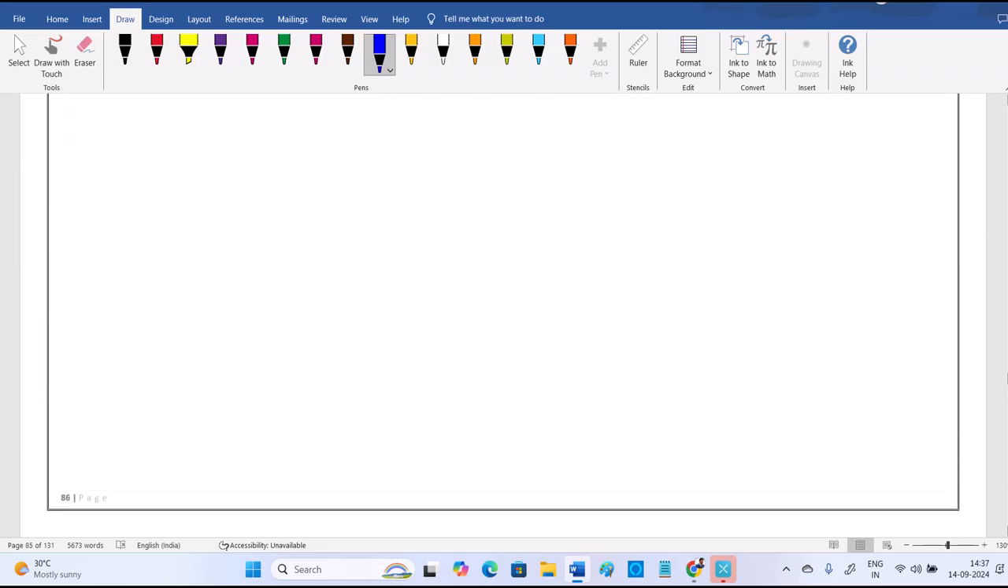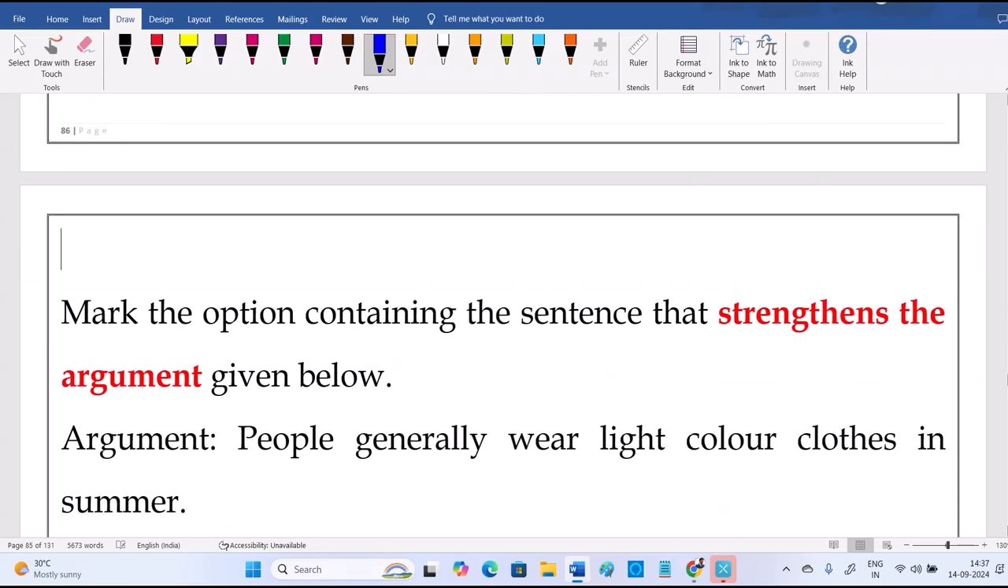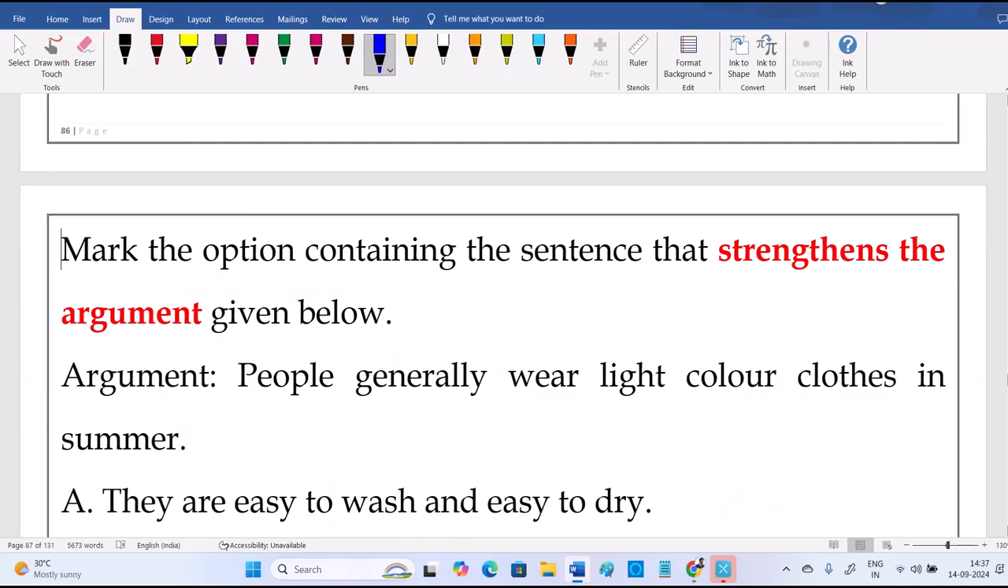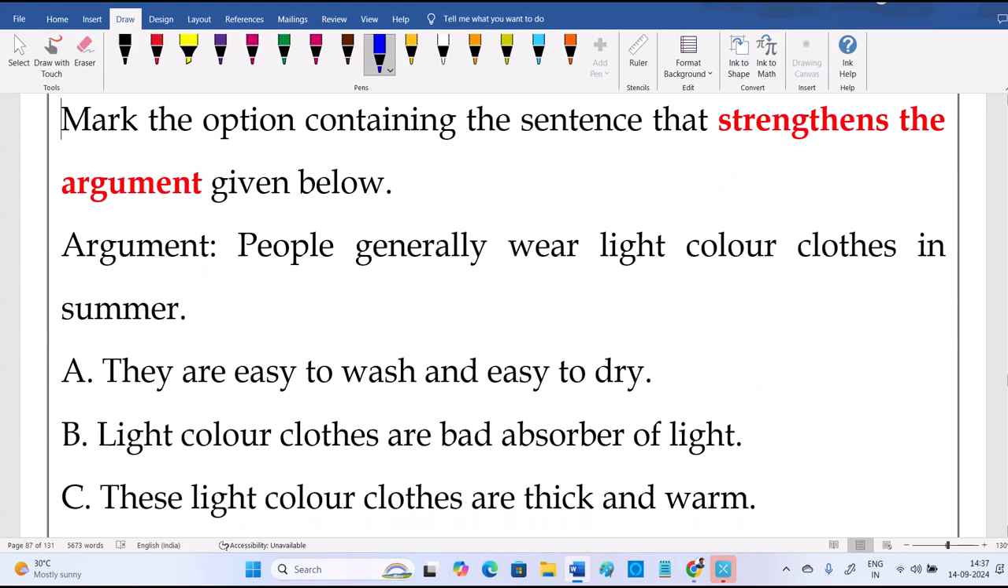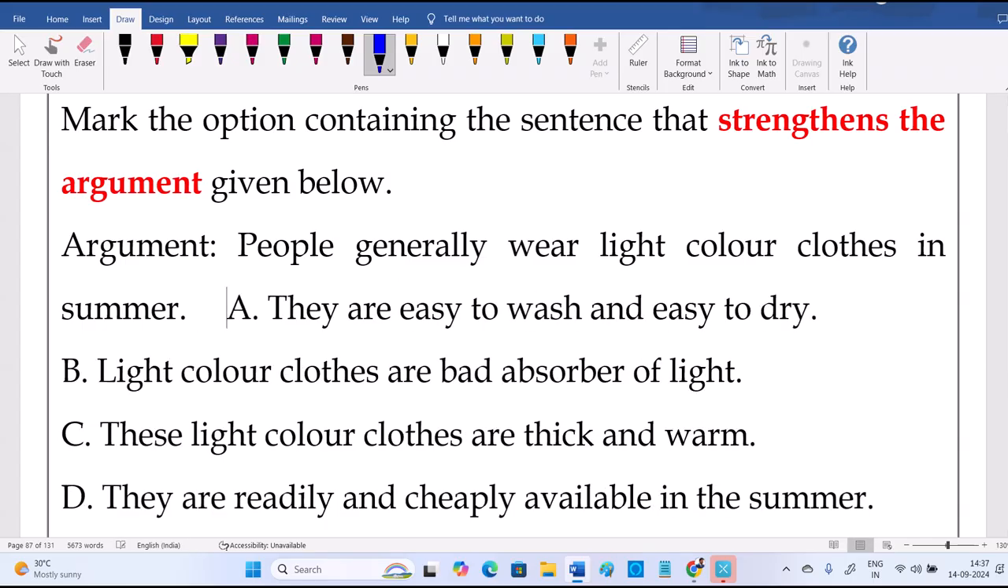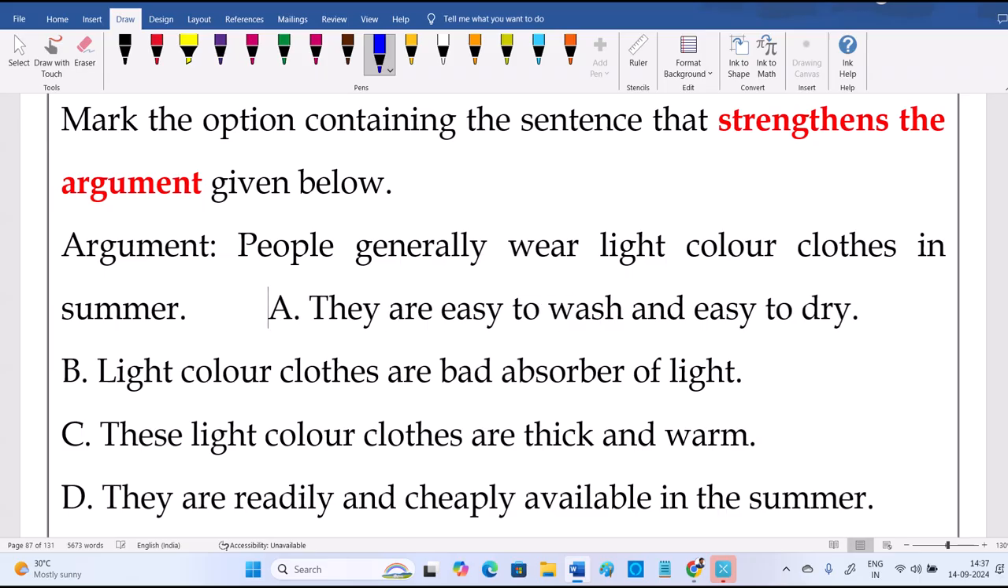Similarly, now here also, a strengthening one. The argument: people generally wear light color clothes in summer. Now, which option strengthens or supports that argument? These are the four options. They are easy to wash and easy to dry. Because of that, are right. Light color clothes are bad absorbers of light.